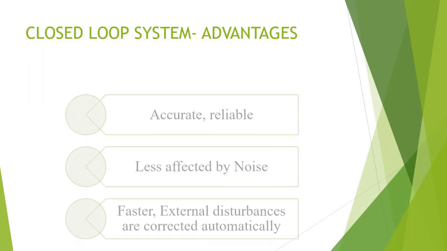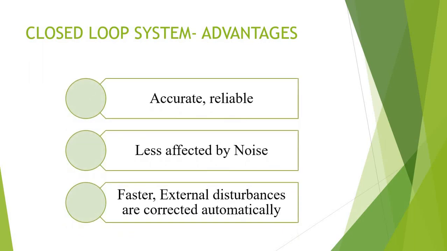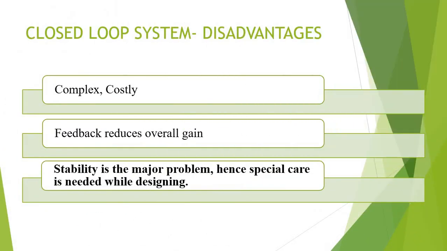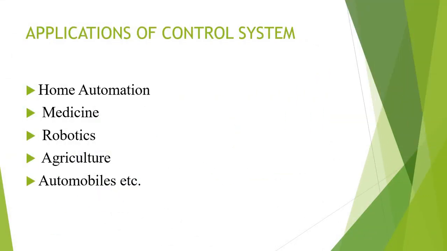We have some advantages for this closed loop system. It is accurate, it is reliable, it is less affected by noise, and it is very fast in work. And as I said earlier, external disturbances can be corrected automatically. We have some drawbacks also. Because of this automatic correction and feedback mechanism, the system will be more complex and costly. And since we have feedback, the gain will be reduced. Open loop systems are highly stable, whereas closed loop systems have a problem with stability. So we should have a special mechanism for maintaining stability in closed loop systems.